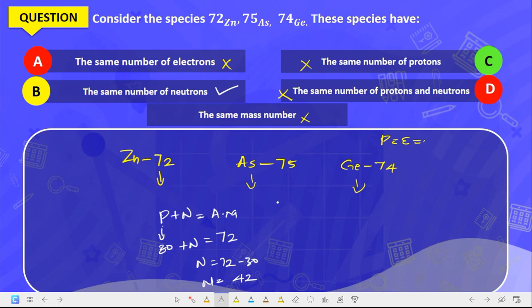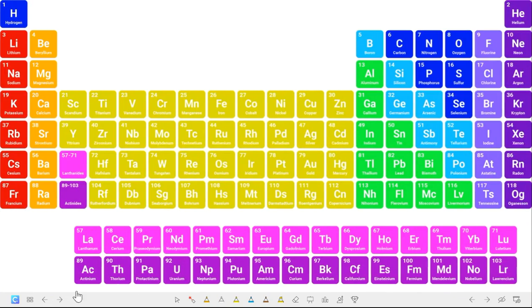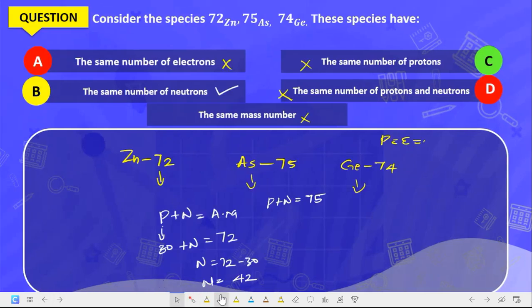So it has 42 neutrons. Now for arsenic, the number of protons plus neutrons must be equal to 75, which is the mass number. The atomic number for arsenic is 33. Look at it here, 33 for arsenic. So the number of protons is 33, plus the number of neutrons, n, is 75 minus 33.